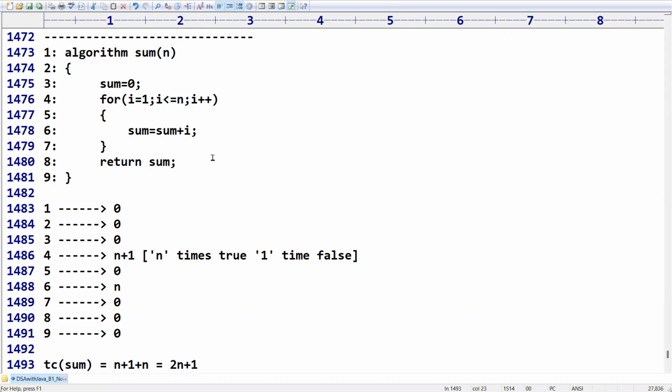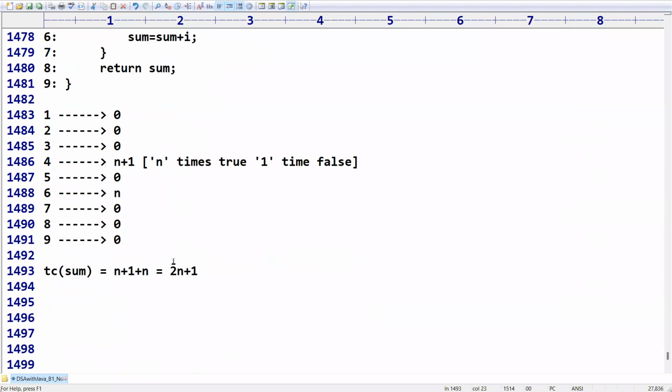Okay. I am quite confused with the n plus 1. It should be n, because for the sixth time it will be just a comparison only. So I couldn't get the plus 1 point. Sir, why are you getting plus 1? You are asking that? Yes, sir.